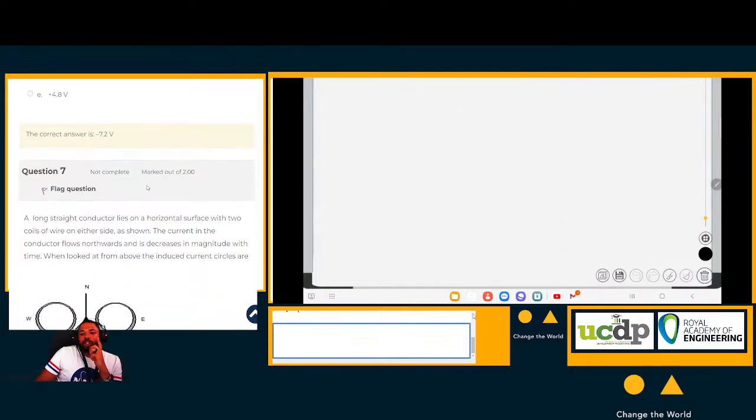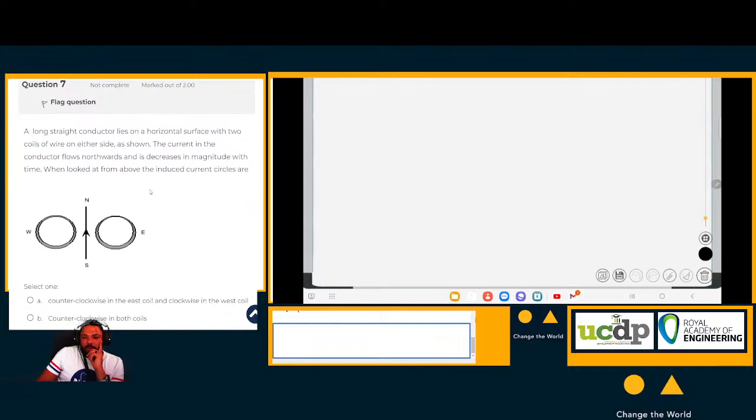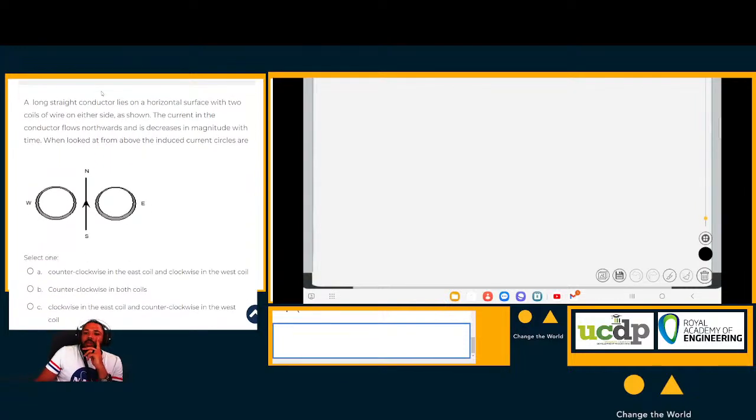Let's go to our last question for today. This is a long straight conductor. We have a long straight conductor lying on a horizontal surface with two coils of wire on either side as shown. So here we have two wires, and a long straight conductor. The current in the conductor flows northward, so this is the direction of the current flowing. It flows upwards and decreases in magnitude with time.